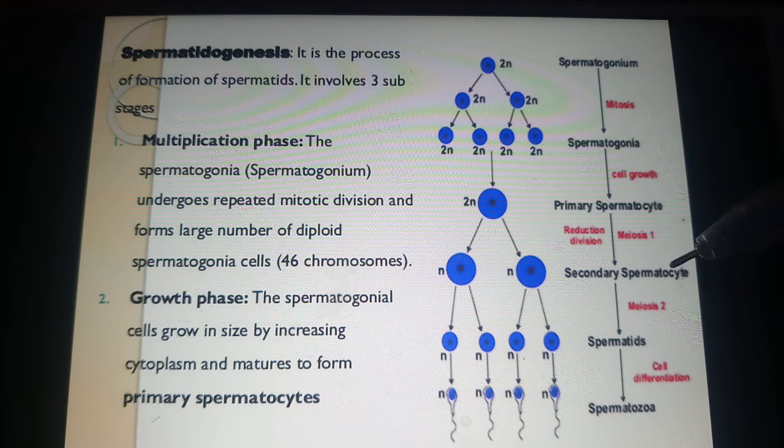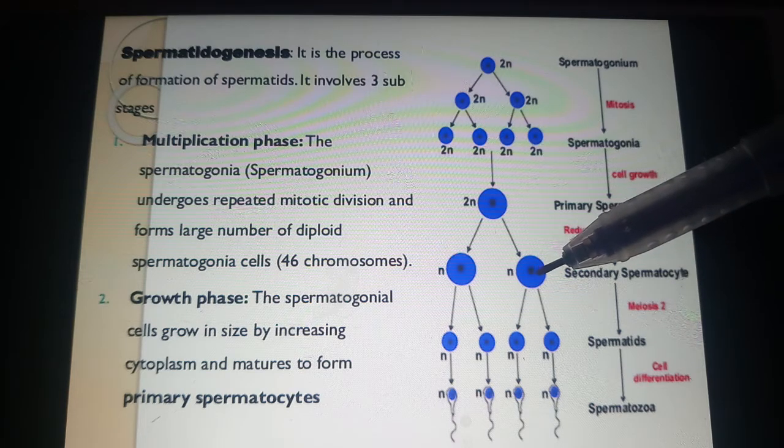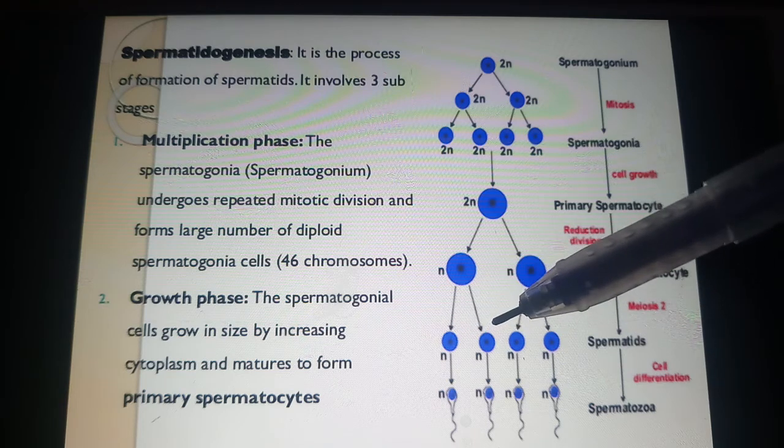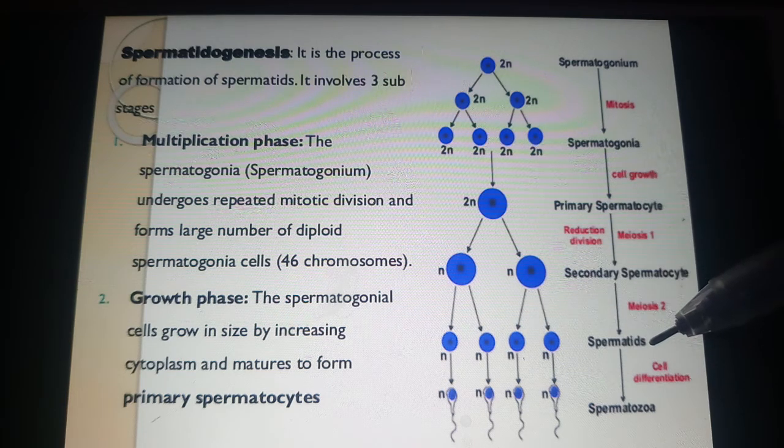You also know that meiosis takes place in two stages. One is meiosis 1 and the second one is meiosis 2. You know meiosis 2 is exactly similar to mitosis. And again it undergoes meiosis 2 division to form 4 haploid spermatids.